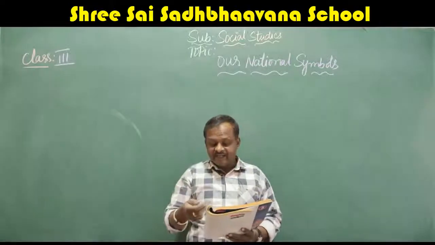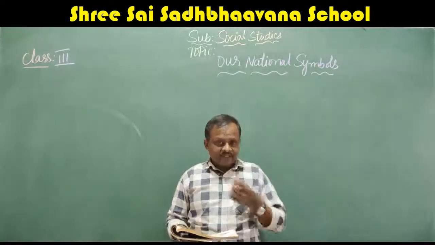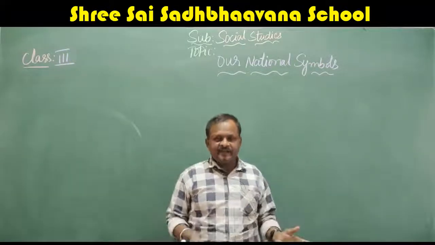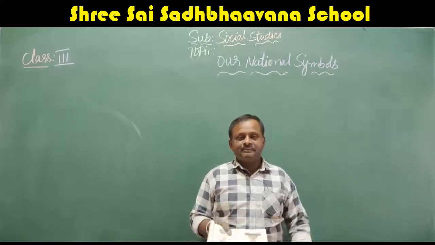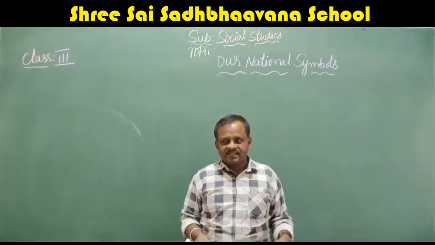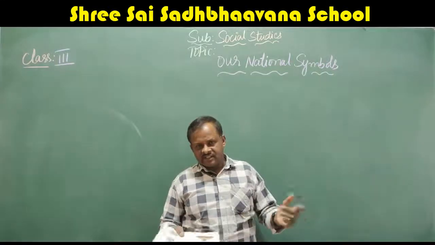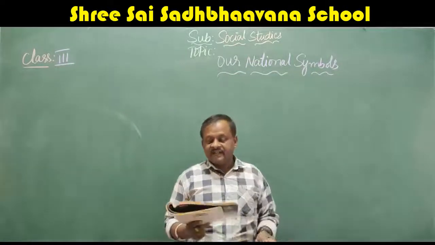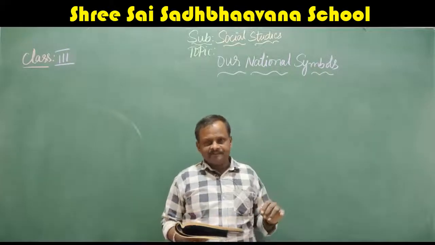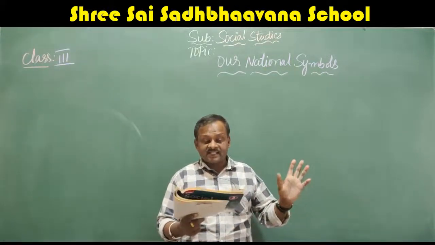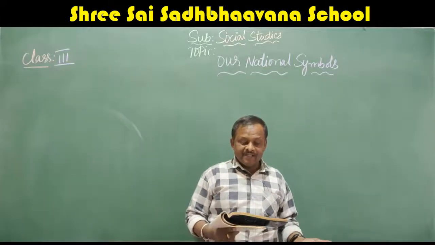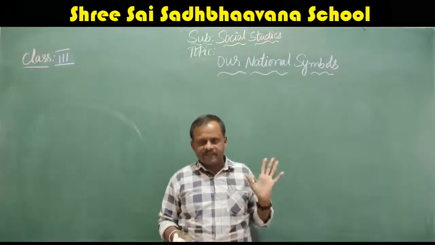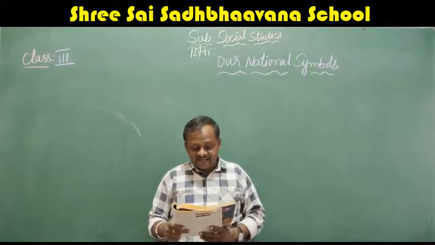Every independent nation, if it is not ruled by any other country, has its own national symbols. Before 1947, the Britishers were ruling us. At that time, we did not have any national symbols. After independence, we got our national symbols. Which are the national symbols? Our national flag, national emblem, national anthem, national song. They are unique to each nation. Unique means very, very important to the nation.